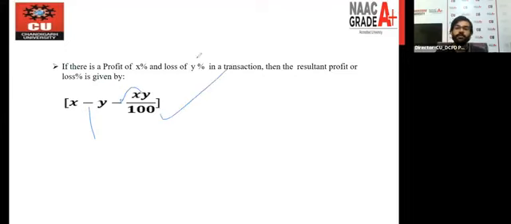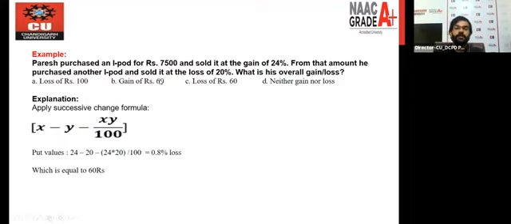Now let's move toward the next part of the class. Let's use the successive result in a particular question so that you get the idea how to use the concept. Look at the question carefully. Paresh purchased an iPod for rupees 7,500 and sold it at a gain of 24%. Listen very carefully.